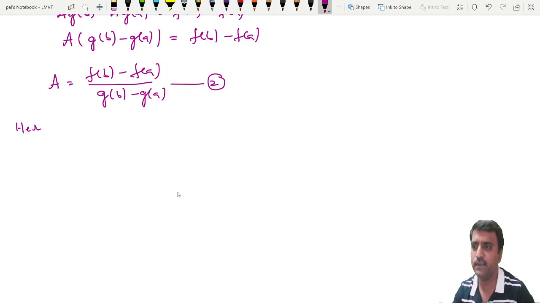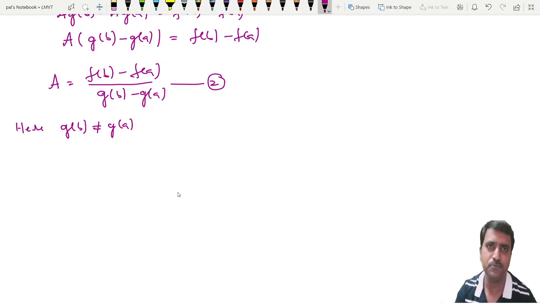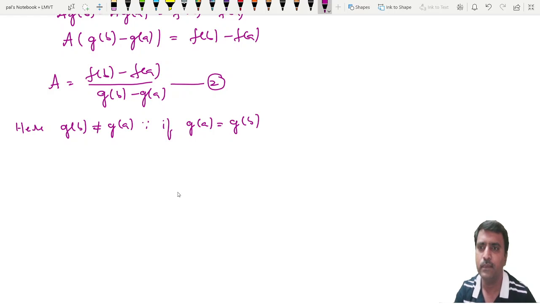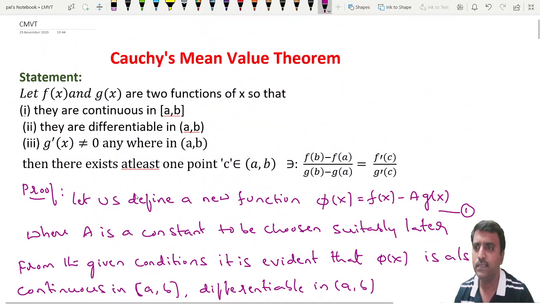Just see what happens if they are equal. Here g of b is not equal to g of a, actually this is true. Because suppose g of a is equal to g of b, that is, both are the same. The statement says g of x is a continuous function, it is continuous in [a,b] and differentiable in (a,b).